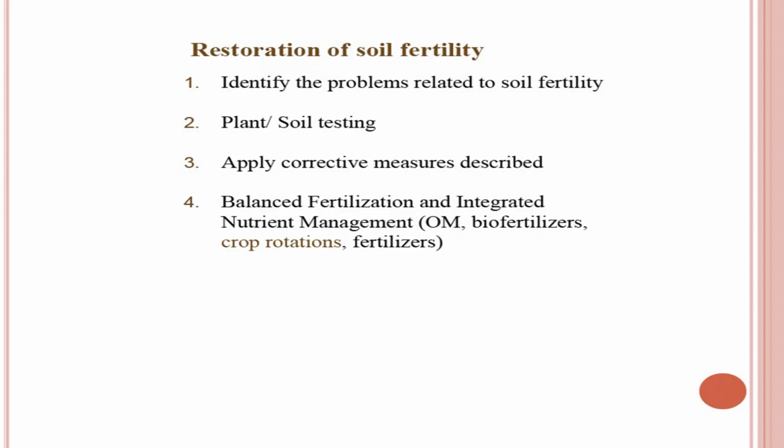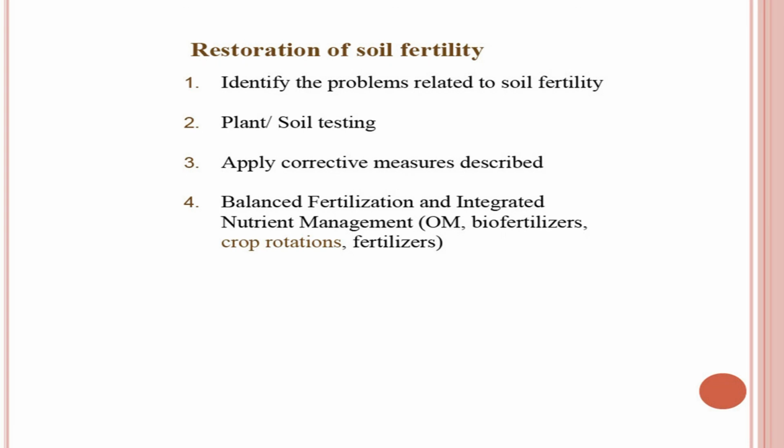Once you have corrected the deficiency of zinc, the growth will improve, and then after that another nutrient may become limiting. So, overall we need to understand the concept of balanced fertilization, and particularly in case of micronutrients, because many times in the standing crop you may get deficiency of certain nutrients, particularly micronutrients. Then foliar application of nutrients is a good option to have balanced fertilization.